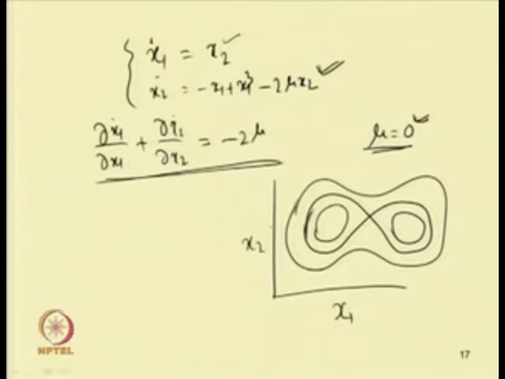So, this is the saddle point and this is the homoclinic orbit, and in between, inside this, we can have a periodic solution. So, existence of the periodic solution: according to our Bendixson-Dulac theory, the periodic solution will exist only if mu equal to 0.